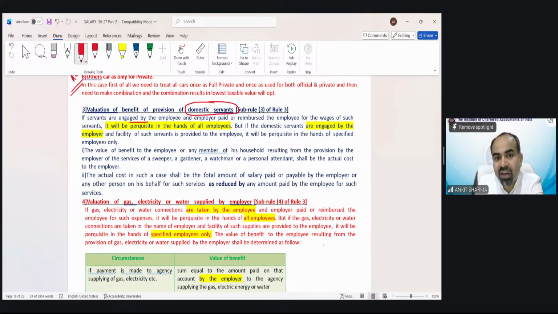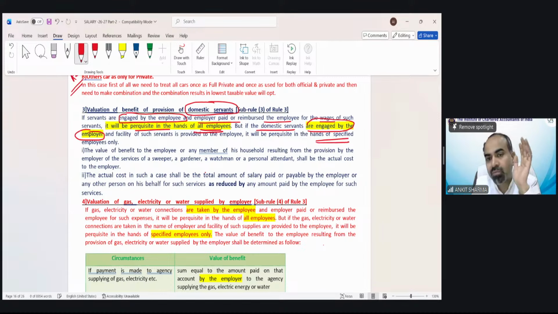Like if servants are engaged by the employee and the employer paid or reimbursed the employee for the wages of such servant, it would be a perquisite in the hands of all employees, which is the case here. When servants are engaged by the employee, so the person is appointed by the employee and paid by the employer, that is taxed for all. But if domestic servants are engaged by the employer, now the employer provided you the servant and paid, of course, it would be taxed only in the hands of a specified employee. Anything recovered from the employee is going to be reduced. This is for your reading purpose.